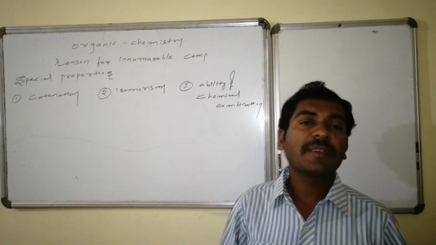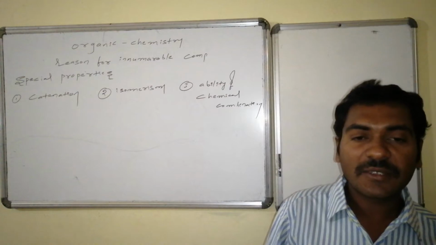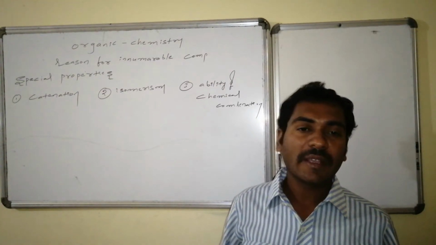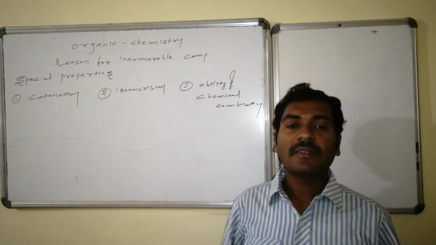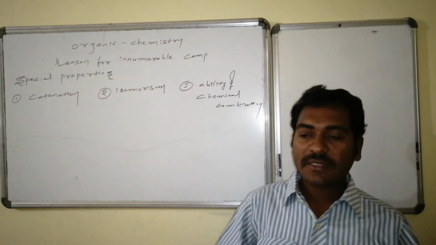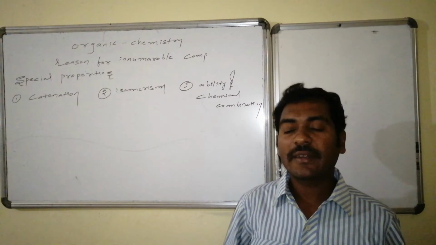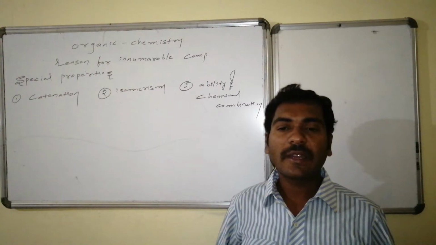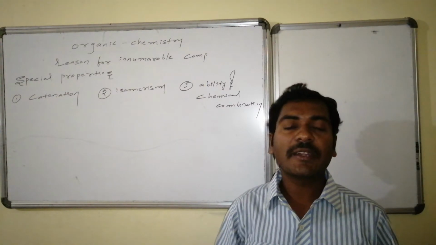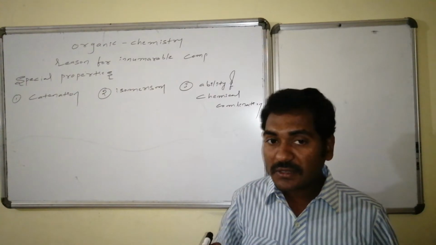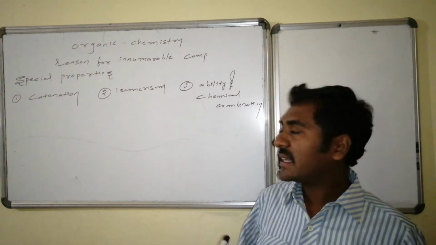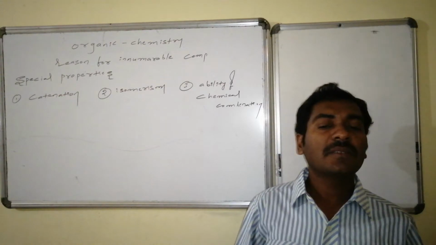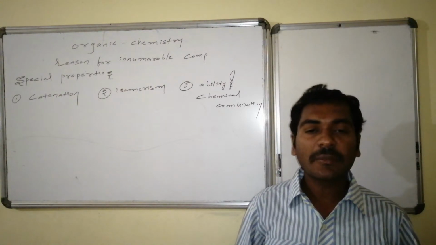The catenation ability of carbon is very high. It doesn't feel any excess strain or excess energy, so that link is never broken. Even hundreds of carbon atoms can be linked with one another in continuation. Due to this property, carbon compounds are huge in number.